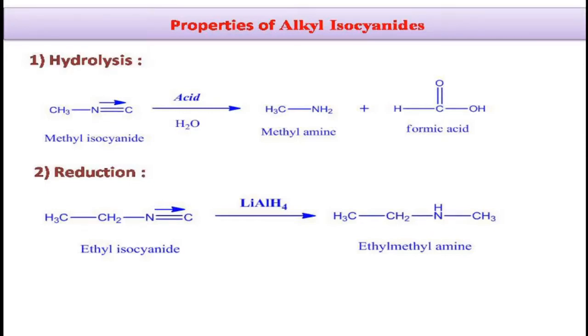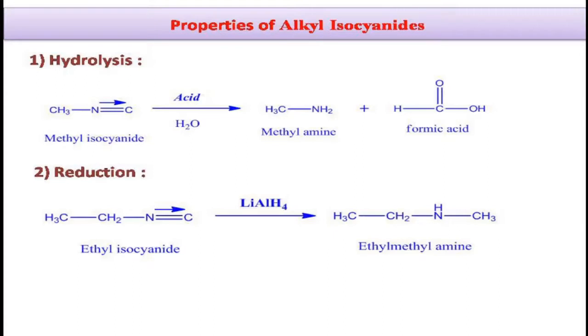these alkyl isocyanides will undergo hydrolysis only in the presence of acid medium, whereas we have already seen that alkyl cyanides will undergo hydrolysis in both acid as well as base medium. Alkyl isocyanides undergo hydrolysis in the presence of acid medium to give primary amine as well as carboxylic acid as the product. Here I have taken methyl isocyanide, which will undergo hydrolysis in the presence of acid medium to give methylamine and formic acid as the product.